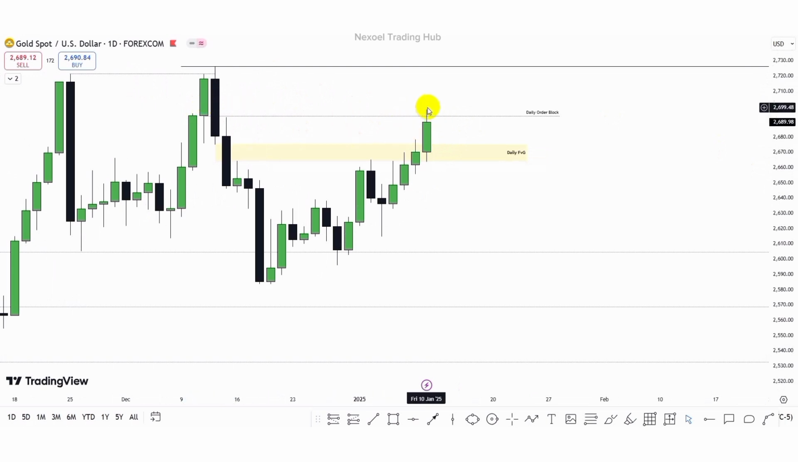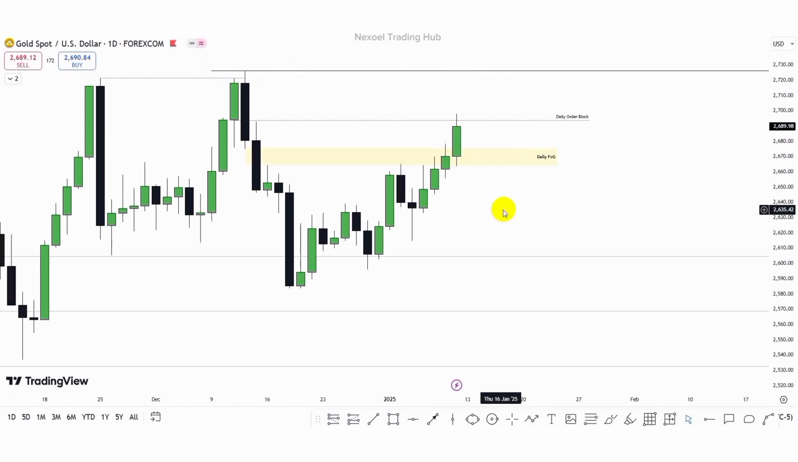So we could see price further give us a bearish movement to the downside to mitigate this daily inversion fair value gap before we can start considering to see if the market is going to go bullish to sweep this buy side liquidity, or the market is going to go bearish. Gold is just still not very clear to me. So we could see this reaction.